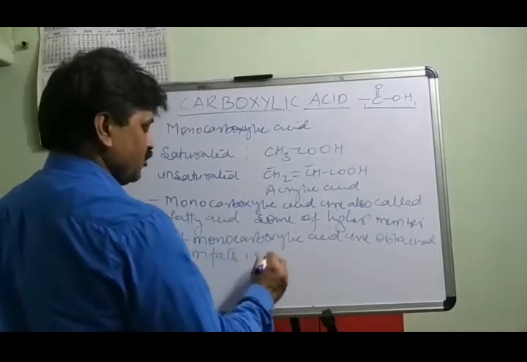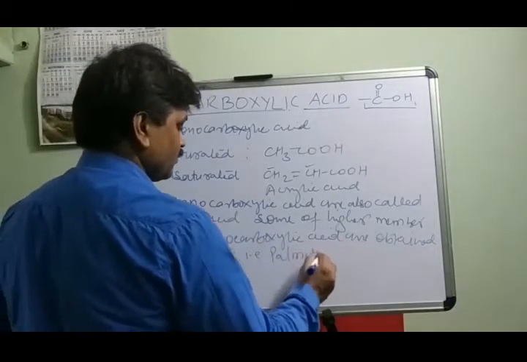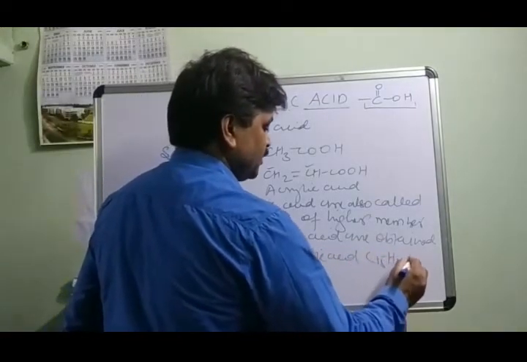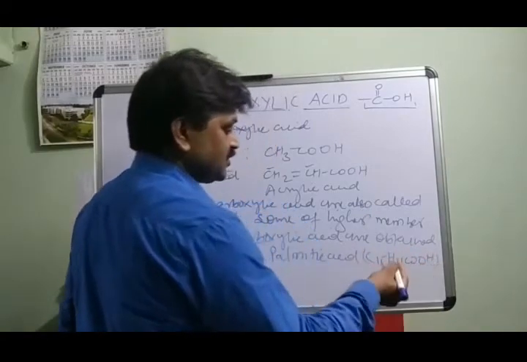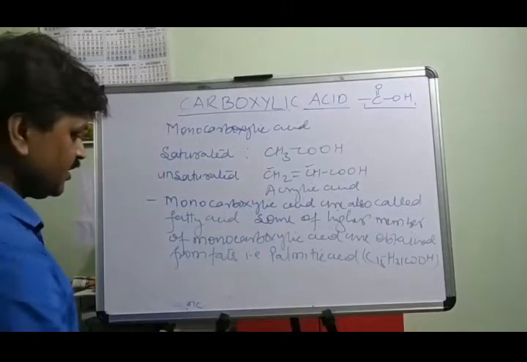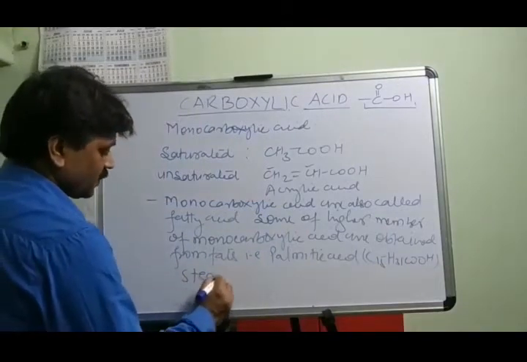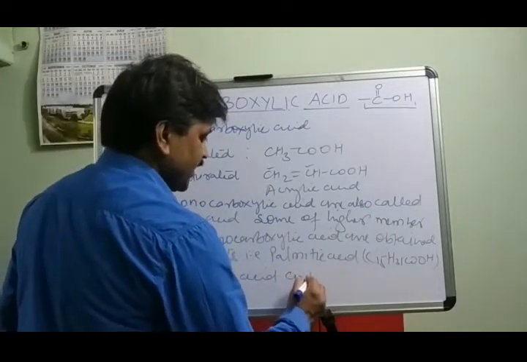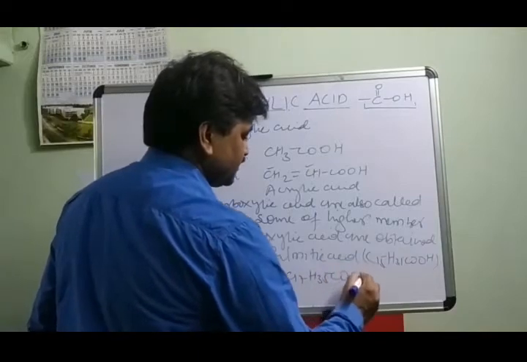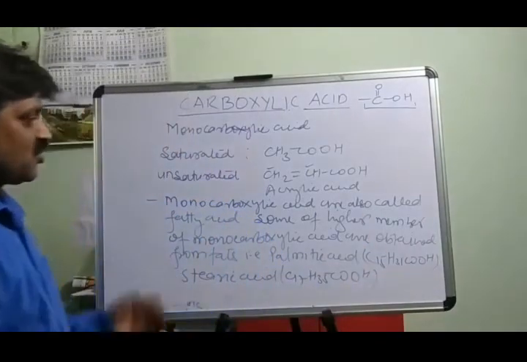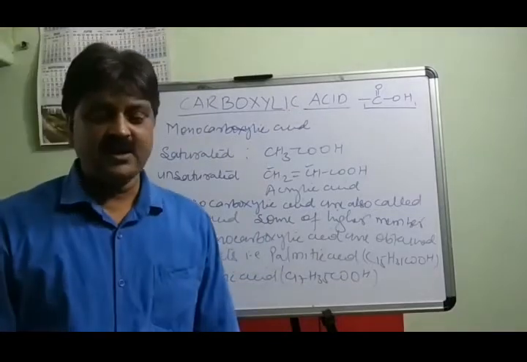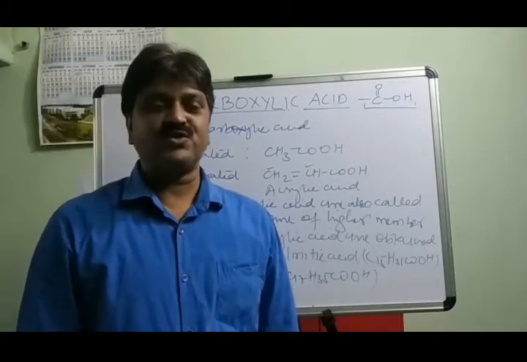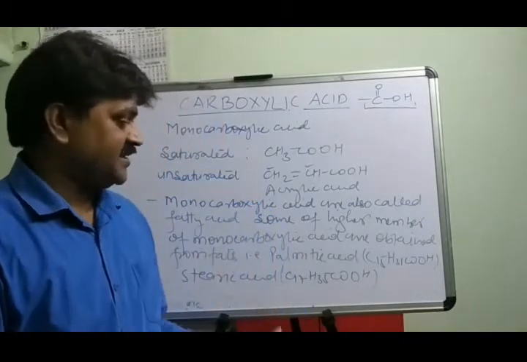That is palmitic acid, C15H31COOH. This is the formula of palmitic acid. You will see 15 carbons present, so this is a higher member. Stearic acid is C17H35COOH. So monocarboxylic acids are also called fatty acids. Why? Because some members of this group are obtained from fats, so they are considered fatty acids. Is it clear?